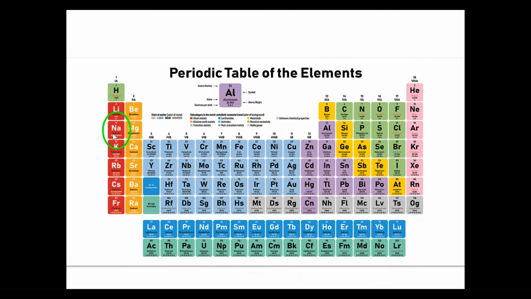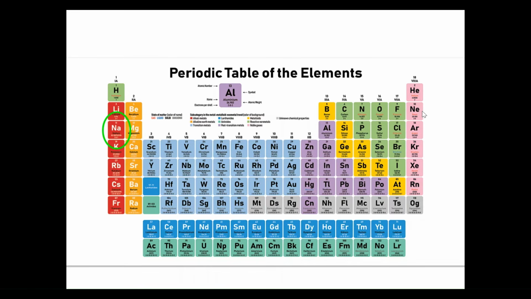Here, sodium, which reacts very violently with water, is abbreviated by 2 letters, Na. If we look at aluminum, it is abbreviated by 2 letters, Al. What is the abbreviation of cobalt?